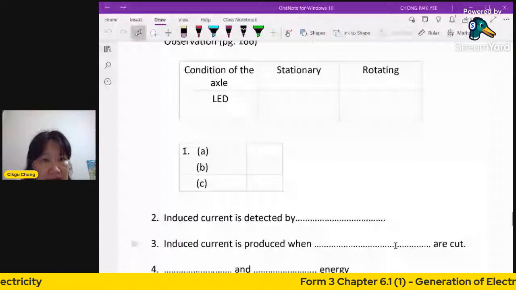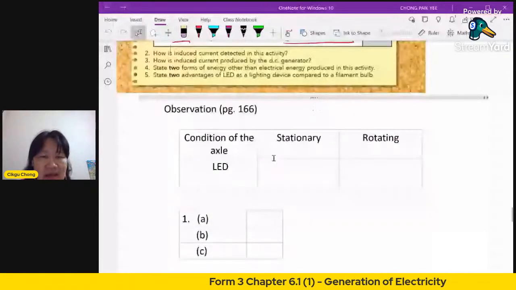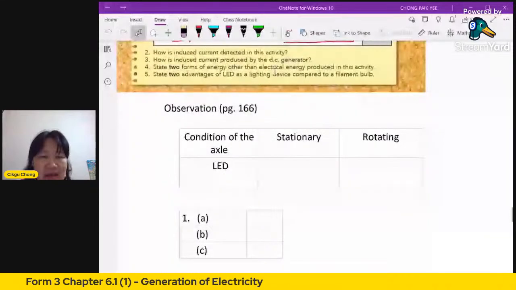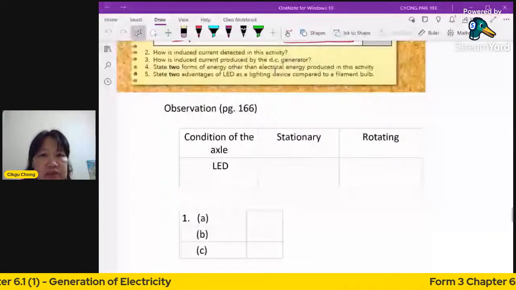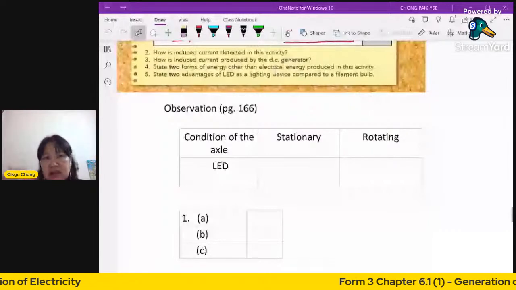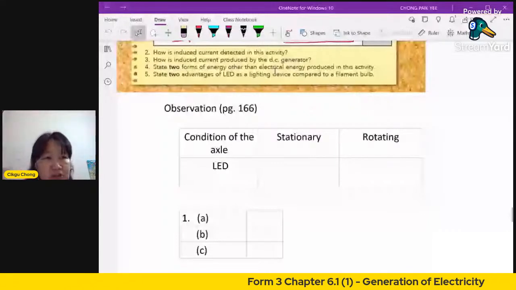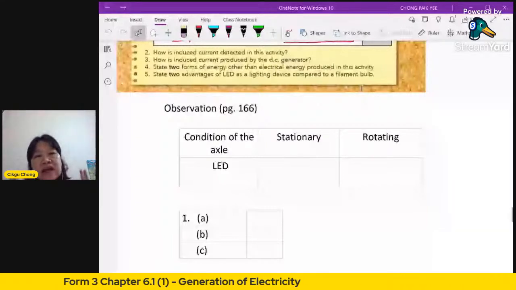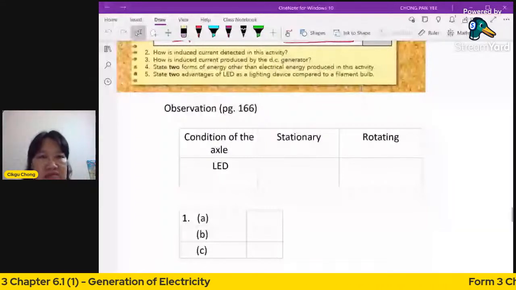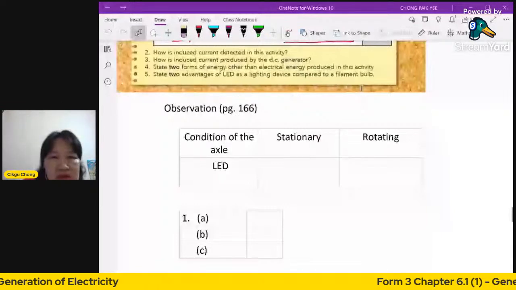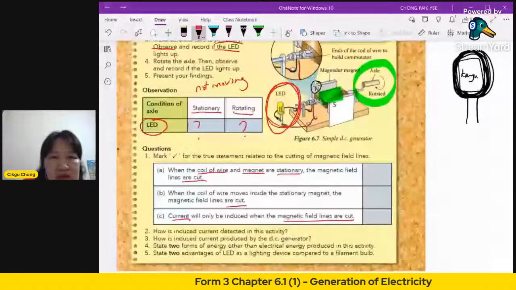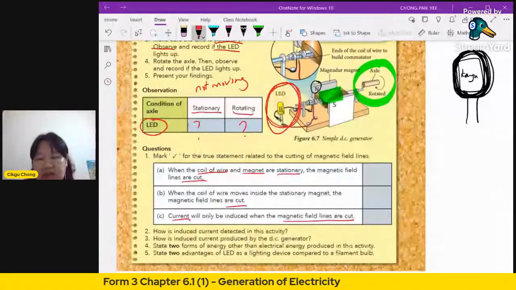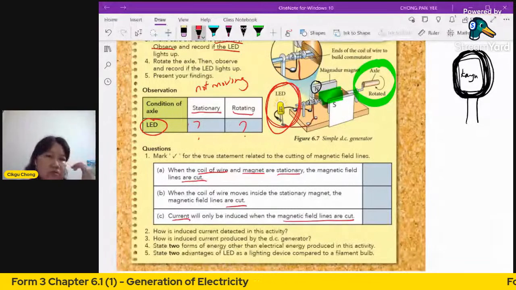Number 4: State two forms of energy other than electrical energy produced in this activity. So when you turn that thing, besides producing electricity, which is an energy, what other energy can you get? I'll give you a clue. Look at the LED. Besides making electricity to light up your LED, what else can you get?